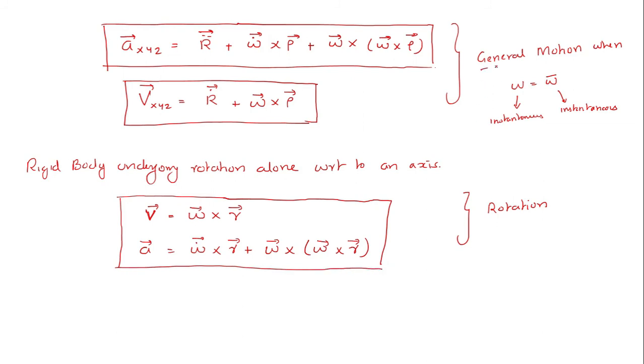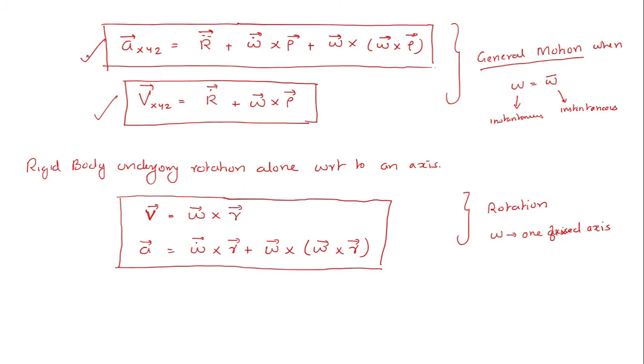And this is the case of a general motion, where the omega itself is not fixed, but is instantaneous at an instant of time. You have an instantaneous angular velocity omega. That is the only difference. So these two equations you will have to study for solving the problems.